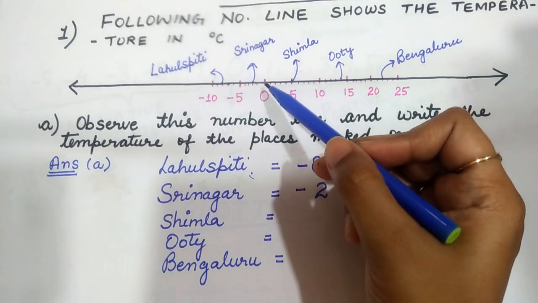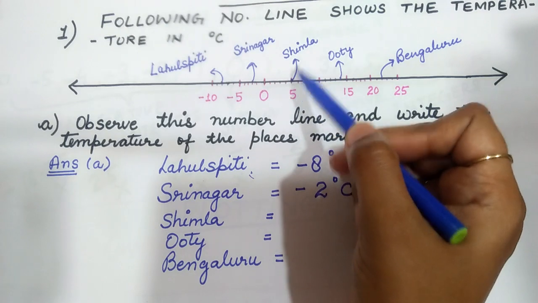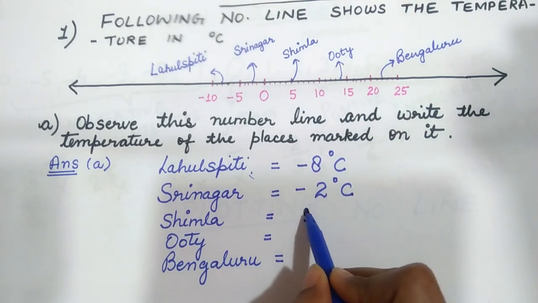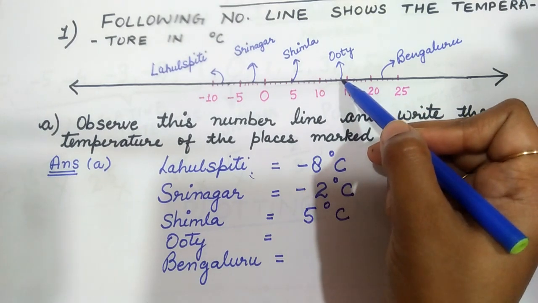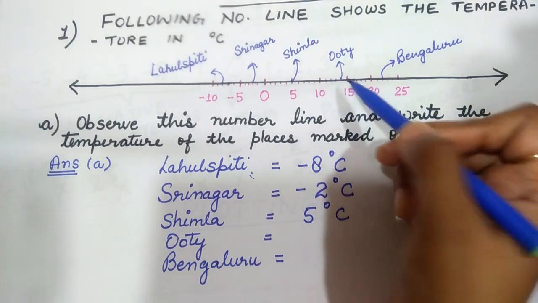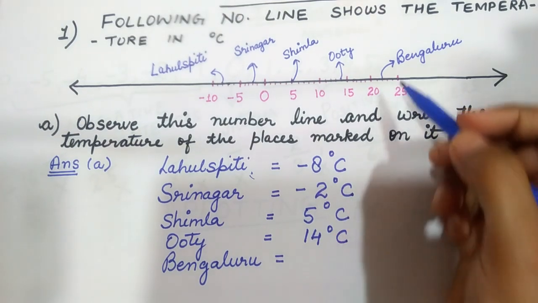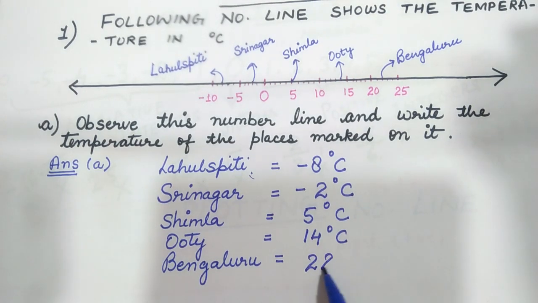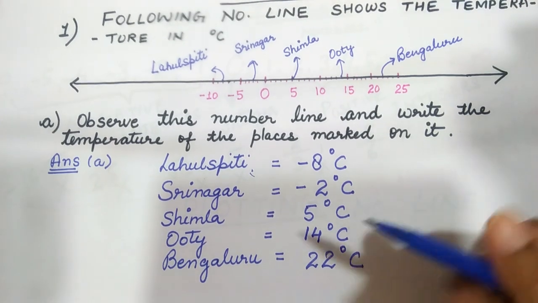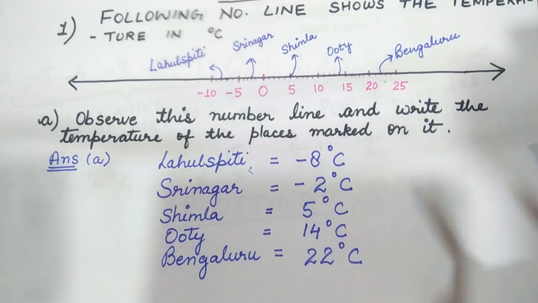Now, Shimla is on the right side of the 0, positive, and it is written as 5. So Shimla temperature is 5 degree Celsius. Ooty is before 15, so it is 14 degree Celsius. Bangalore, 21, 22, it is 22 degree Celsius. So very easy, we just look at the number line and read and write all the temperatures.